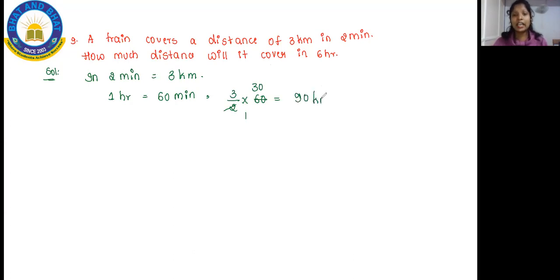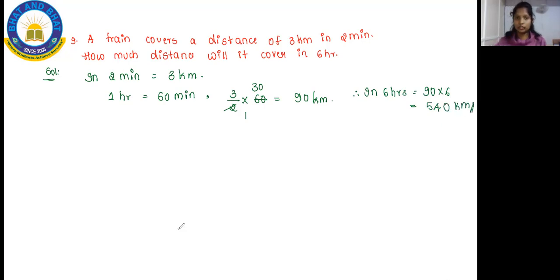That means in 1 hour it's going to cover 90 kilometers. So therefore you can easily find it for 6 hours. Therefore in 6 hours it's going to cover 90 into 6. 90 into 6 is 540.